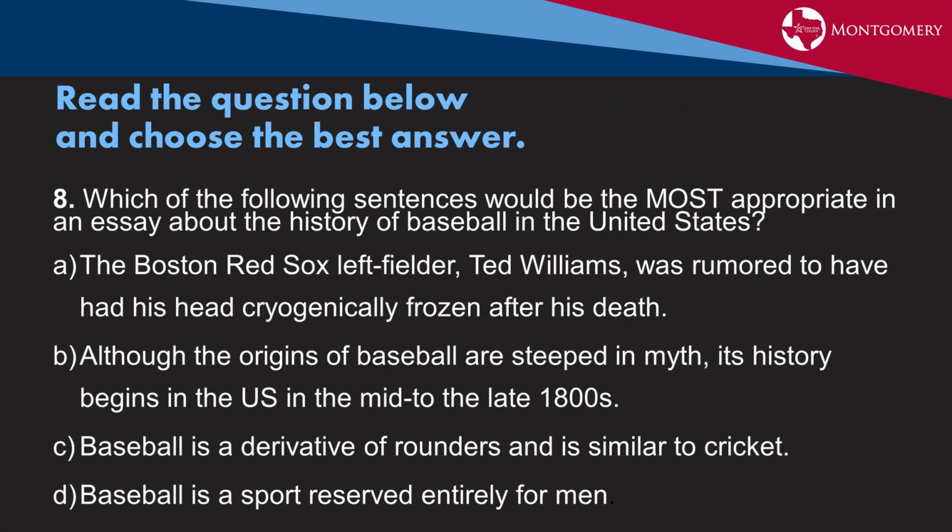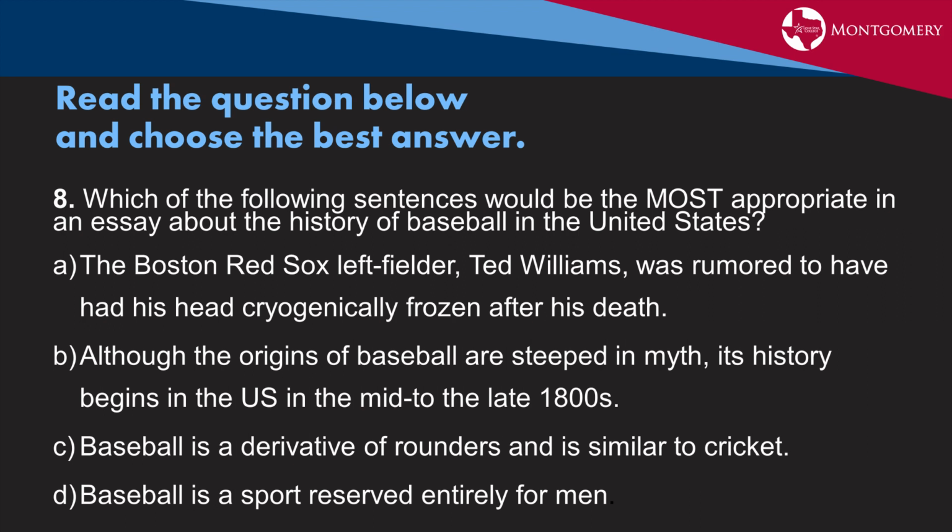Read the question below and choose the best answer. Which of the following sentences would be the most appropriate in an essay about the history of baseball in the United States? When you're asked a question like this, you always want to go ahead and read our proposed answers and then go back and look at the question closely to see what we're actually being asked. So our first answer is A, the Boston Red Sox left-hander Ted Williams was rumored to have had his head cryogenically frozen after his death.